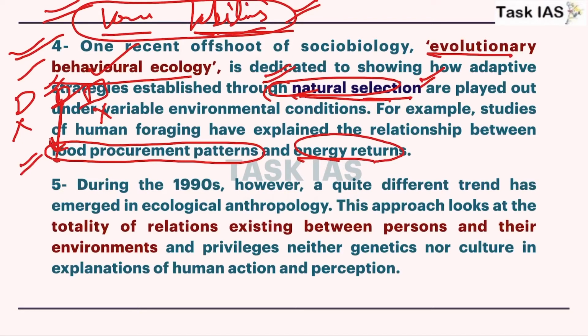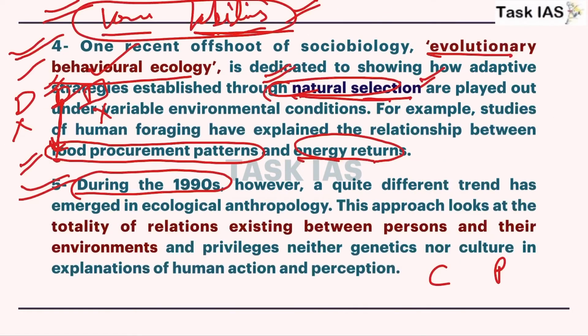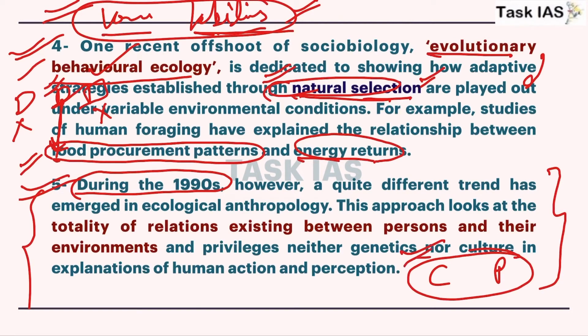Now during the 1990s and later time period, there is a focus on studying the integrating impact of environment on both cultural as well as physical aspects, because in the second, third or fourth, these different schools have focused more on one particular aspect, either physical or cultural, but in later times there is more focus on studying the integrating aspect.